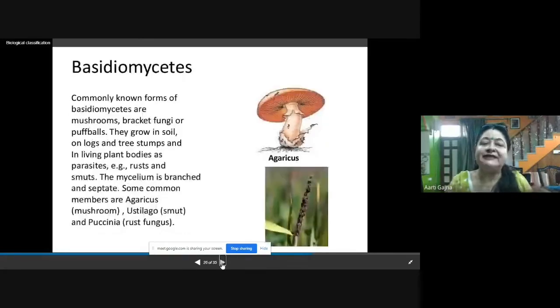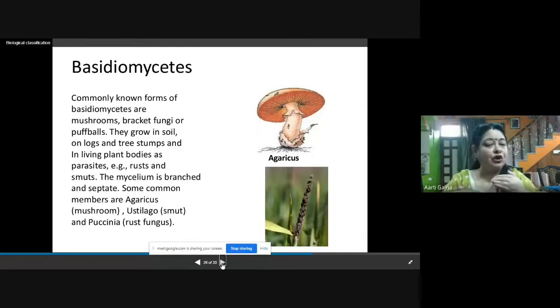Now, Basidiomycetes. The commonly known forms of Basidiomycetes are mushrooms, because many mushrooms are edible as well. We are eating them. So, mushrooms, bracket fungi, or puffballs, they are called by these names. They grow in soil, on logs and tree stumps, and in living plants' bodies.